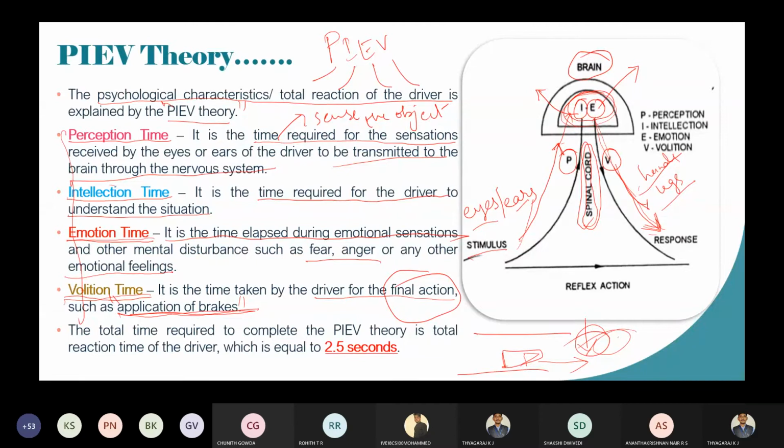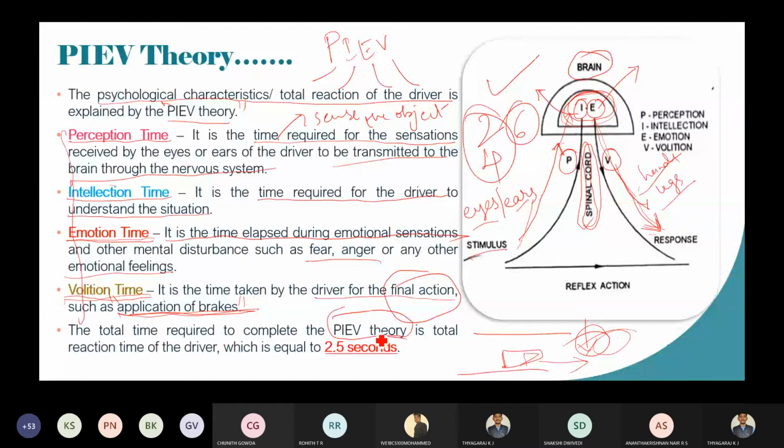So remember, this is very important. In the exam you should write this diagram. Writing the diagram carries 2 marks. They will ask for 6 marks. Then mentioning the perception time and explaining the PIEV theory, you will get 6 marks. I told you, the total time required to complete the PIEV theory.